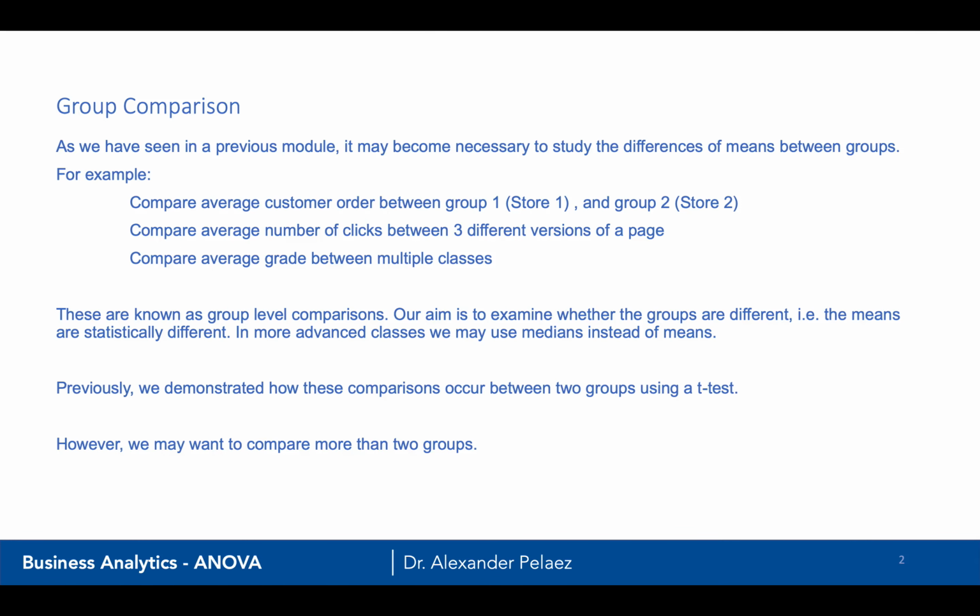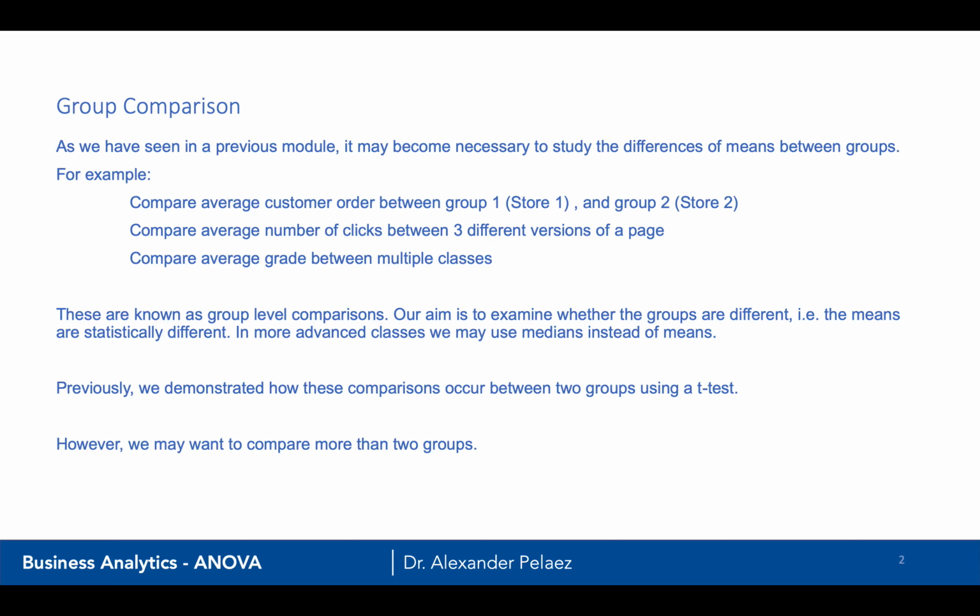So now we're going to talk about group comparison. And as we've seen in previous modules, we can compare two groups with each other and compare their averages. This is known as a t-test. However, sometimes we want to actually compare multiple groups at the same time, 3, 4, or 5 groups.